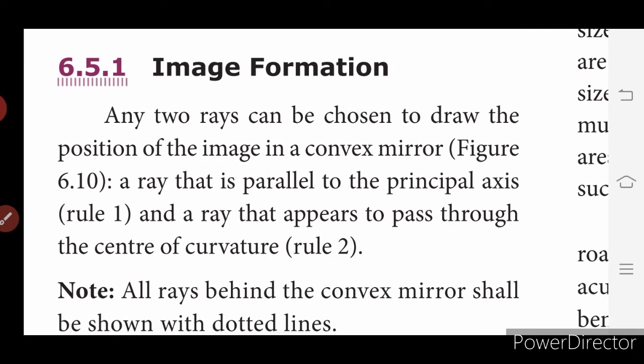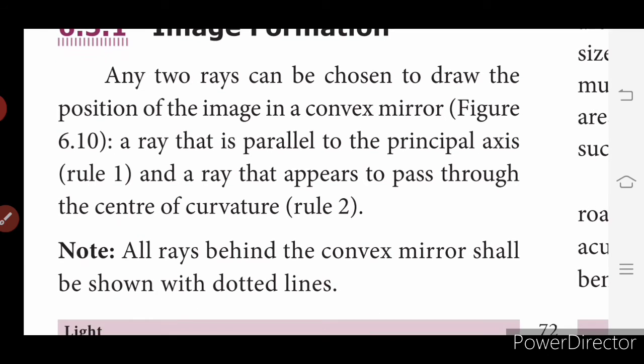This is similar to a concave mirror. There is no change in the concave mirror, but here the ray will reflect back, and if we extend the ray, the image is formed behind the mirror. That is one thing you have to note. So all the rays behind the convex mirror shall be shown with dotted lines.